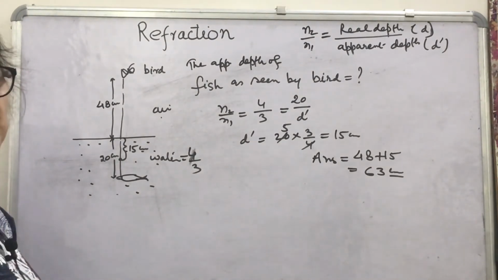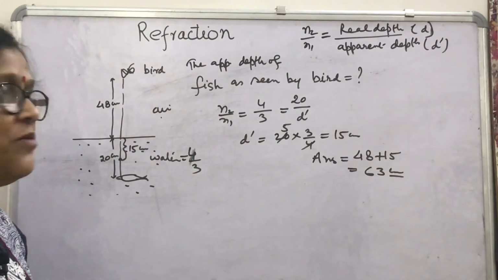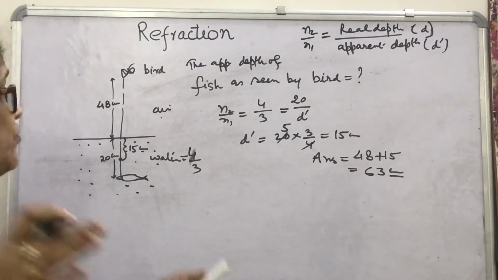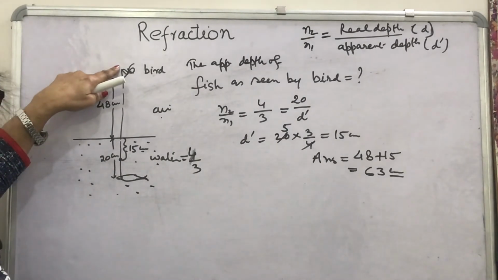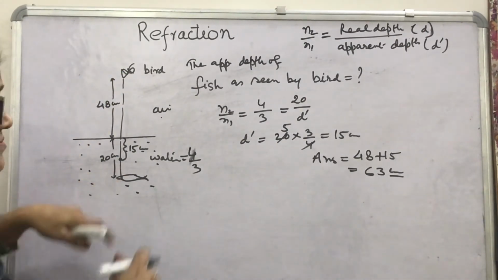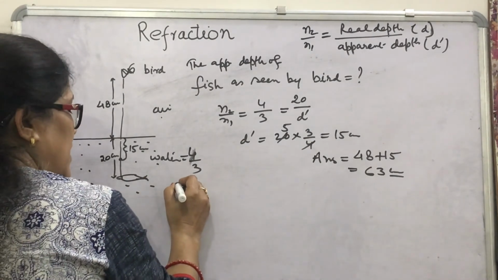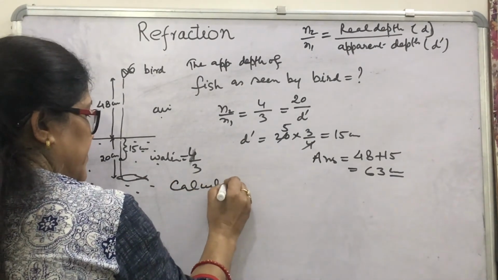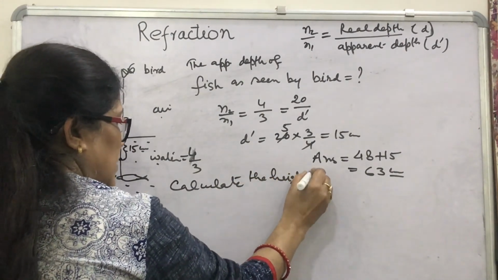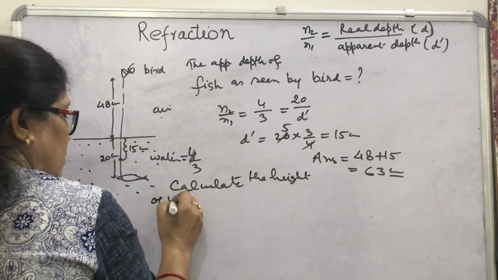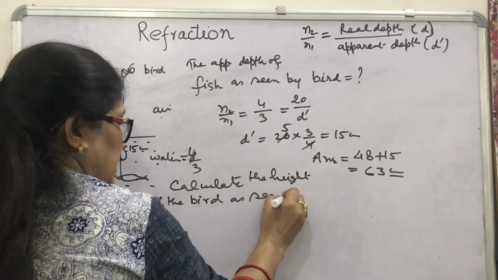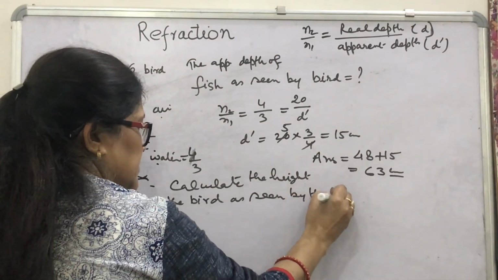Next is the case when we observe, as asked in certain questions, what will be the height of the bird as observed by the fish? Calculate the apparent height of the bird as seen by the fish.